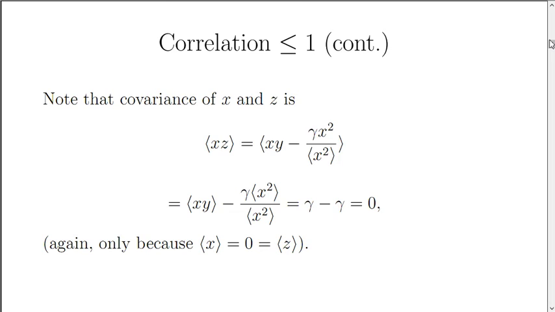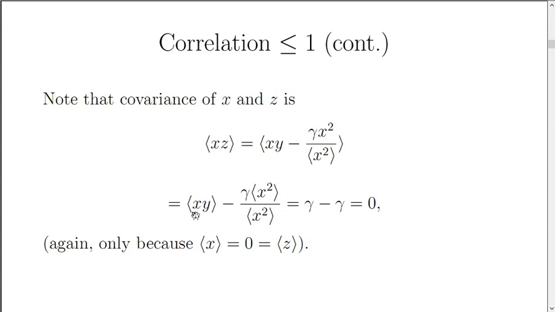Now we're going to note that the covariance of x and z is the expected value of x times z, since they both have mean value 0. That's the expected value of x times (y minus gamma times x squared divided by the expected value of x squared). And that is the expected value of xy minus gamma times the expected value of x squared divided by the expected value of x squared.